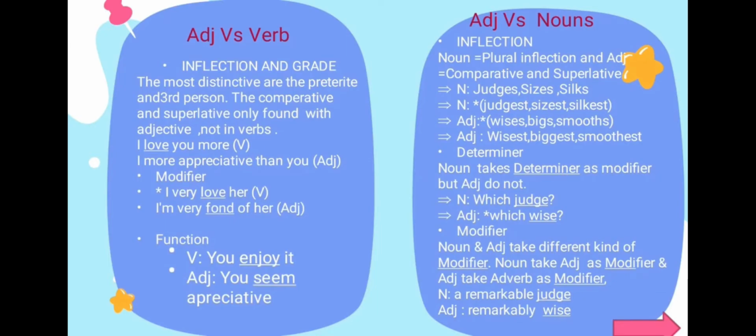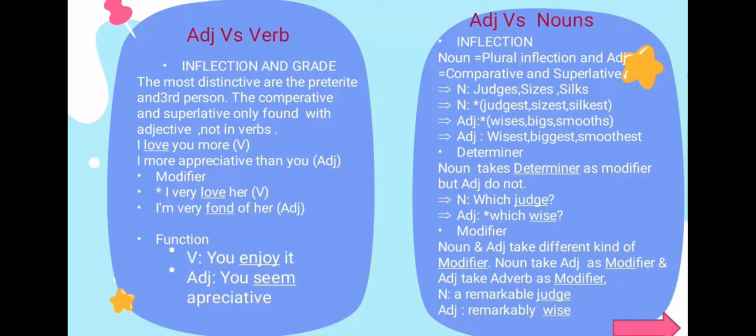Adjective versus verb. Inflection and grade. Verb has preterite and third person form, and adjective has comparative and superlative form. For example, in verb, I love you more, and in adjective, I more appreciate than you. Jadi perbedaannya di inflection adalah verb menggunakan preterite, sedangkan adjective menggunakan comparative dan superlative. Penggunaan tata bahasanya, jika menggunakan more diletakkan setelah verb, dan di adjective, more diletakkan sebelum adjective.